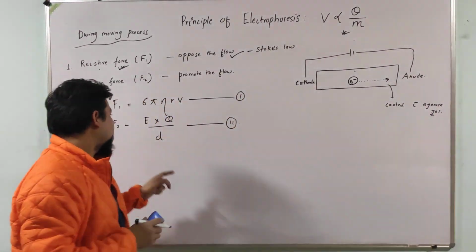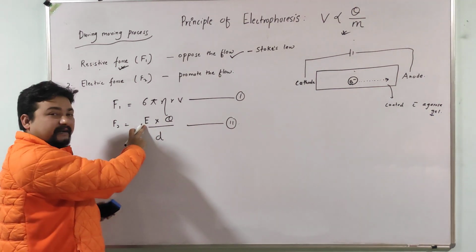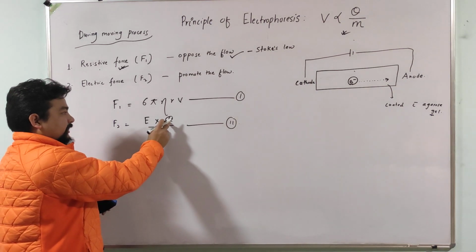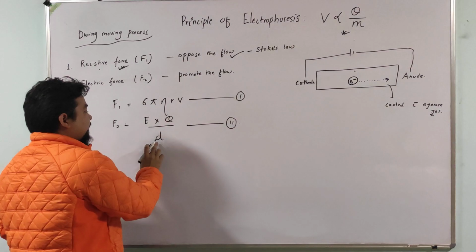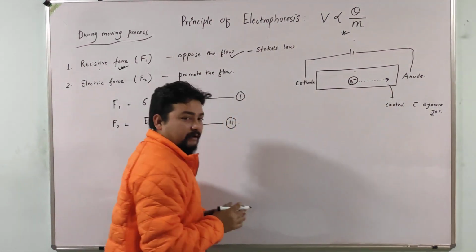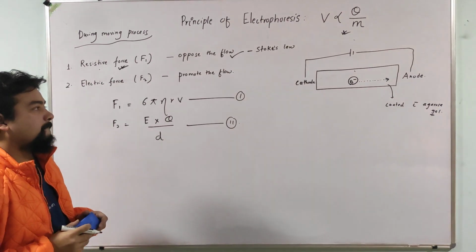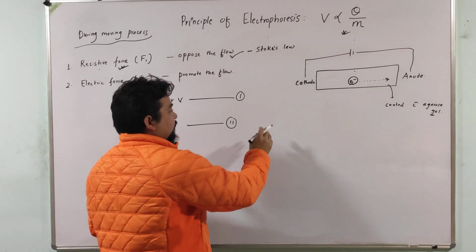So F2 equals EQ by D, where E is the applied electric field, Q is the charge of this particle, and D means the distance between cathode and anode. Now let's apply some physics here also.